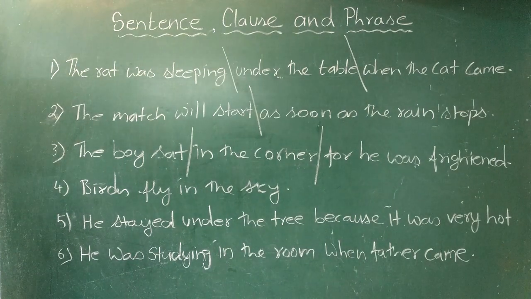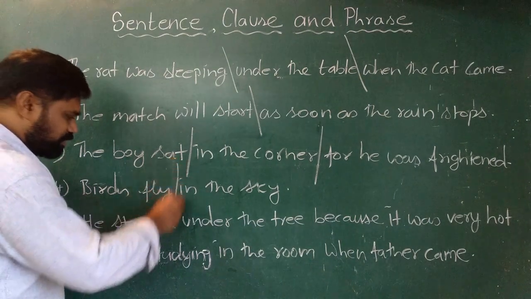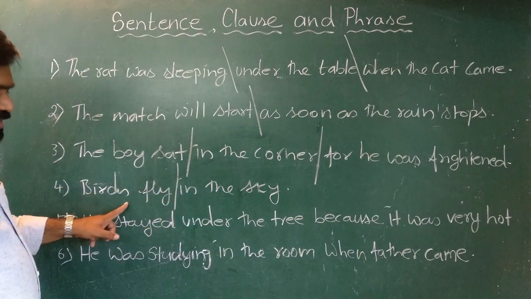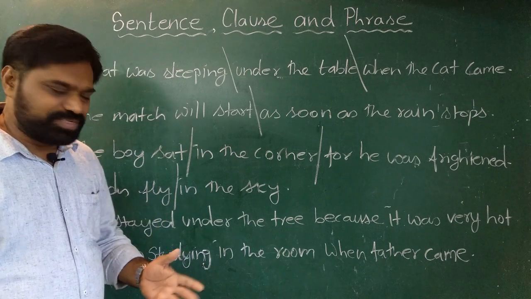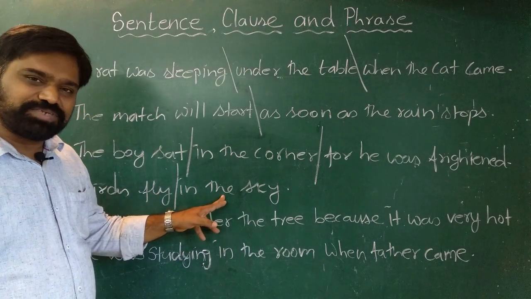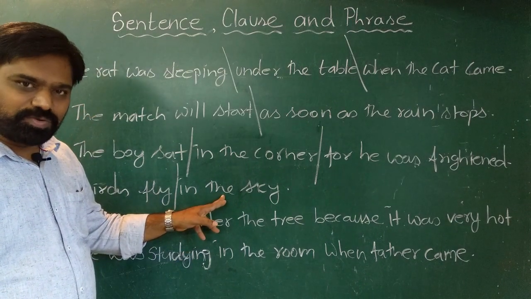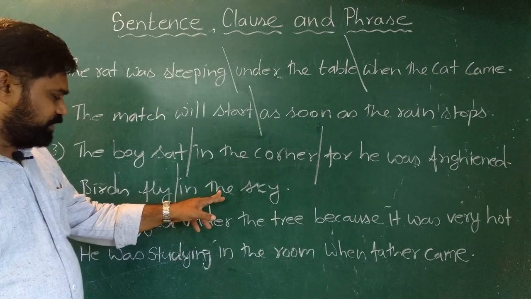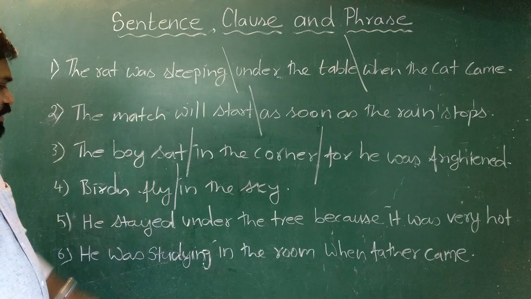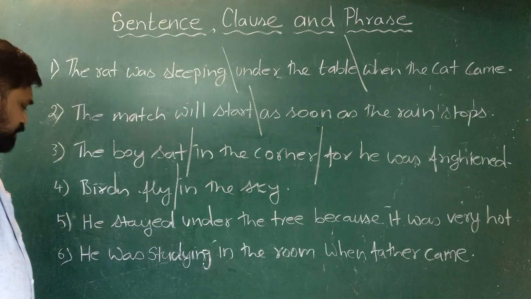Look at the next example. Birds fly in the sky. In this sentence, birds fly, up to here it is one clause, whereas in the sky it is a phrase. Here we don't have a subject and no predicate, only a group of words with incomplete meaning. So this one is a phrase, whereas birds fly is a clause.